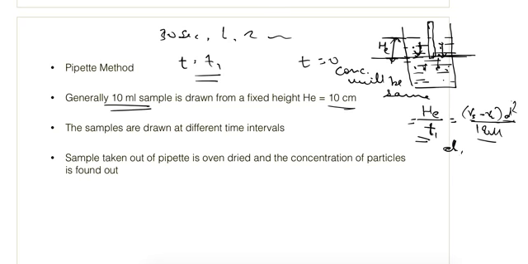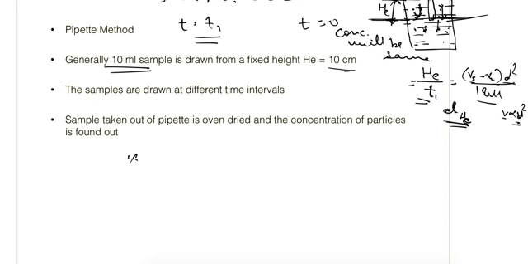The particles which have settled down below the height He have diameter greater than this, because v is proportional to d square. So if d is more, then only v is more. So the particles which are below this point He have diameter greater than D, and the particles which are above He have diameter less than D. So we can find out the percentage finer than D. Let's say D is the diameter of particle at height He.